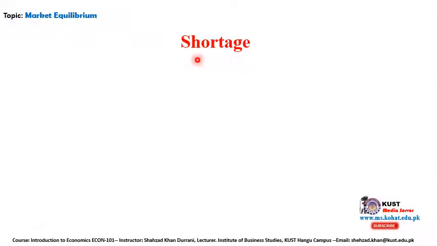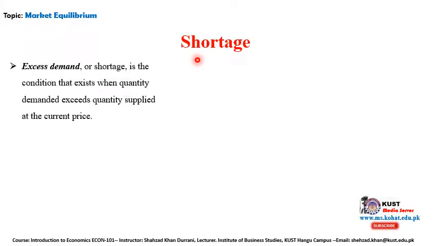The next one, we have the shortage. What does it mean? Shortage means excess demand. Shortage is the condition that exists when quantity demanded exceeds quantity supplied at the current price, right? Sometimes what's happening in the market is that the supply is not available and there is an increase in the demand for that commodity.